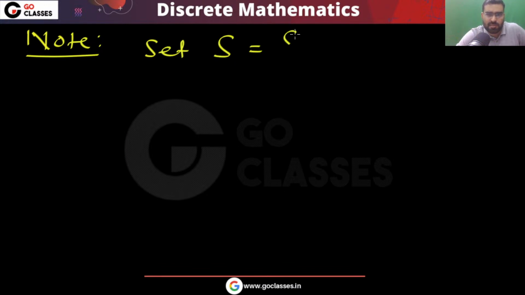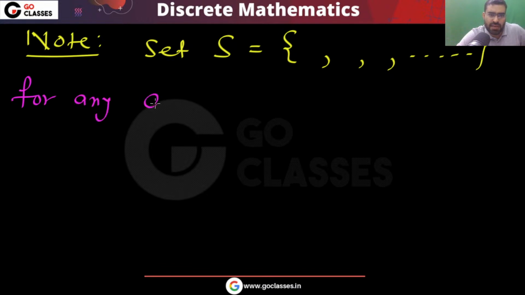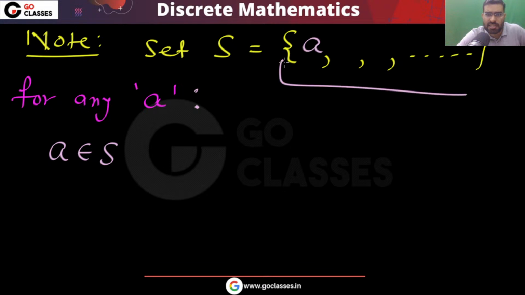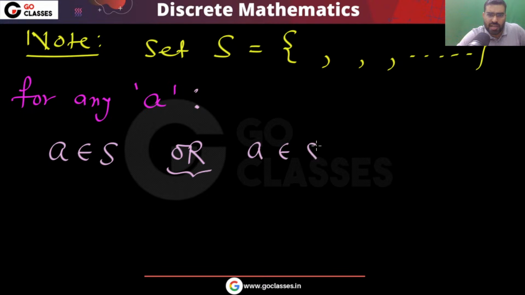Now, a very important thing I want to tell you: if you have a set S, some collection, in this collection you have some elements separated by commas. Now for any A, and this A can be any element, only 2 possibilities are there. Either this A belongs to this set, it is an element of this collection, or it is not an element, right?